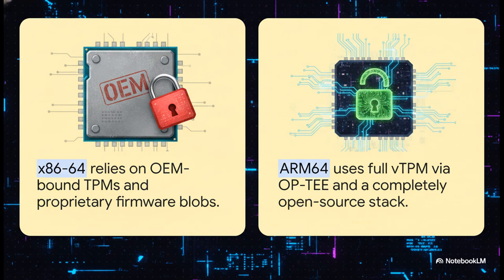So why is ARM64 the primary target here? Well, with standard x86-64 processors, while yubiOS fully supports them above the unified kernel image, your platform firmware and the TPM remain OEM-supplied proprietary blobs. You can never truly own that bottom layer. But by targeting ARM64 as primary path A, yubiOS opens the door for total ownership of the secure world firmware stack, integrating that fully open-source TF-A and OP-TEE stack we just talked about.